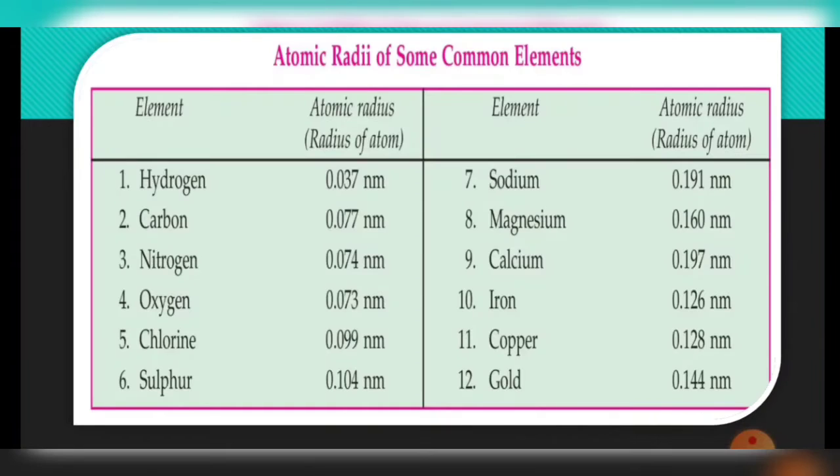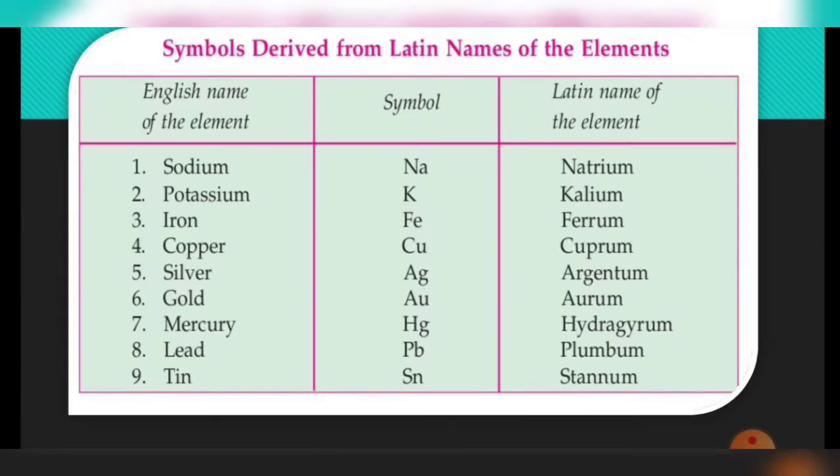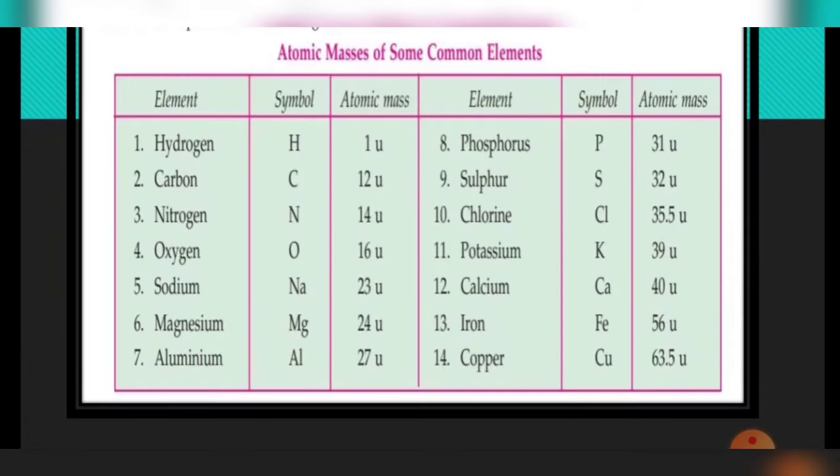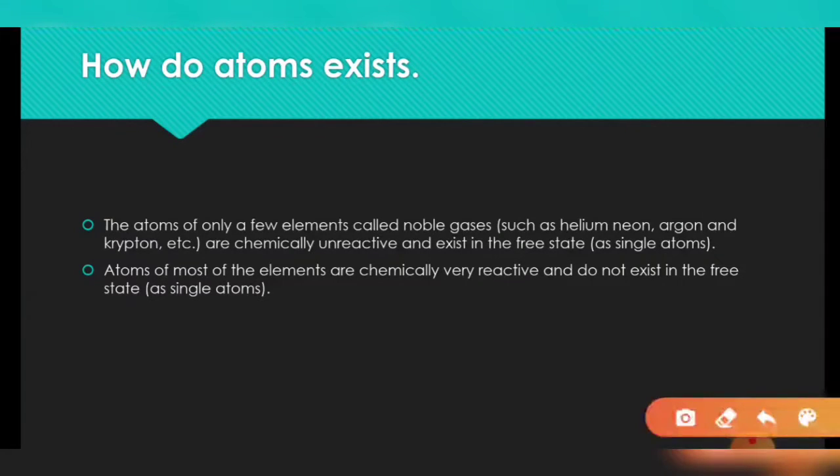Then we learned how small the atom is, and what the significance is of giving a symbol to any particular element. Now let's learn more about the atoms. We have learned that everything is matter. Matter is made up of atoms, but how actually do these atoms exist in nature?